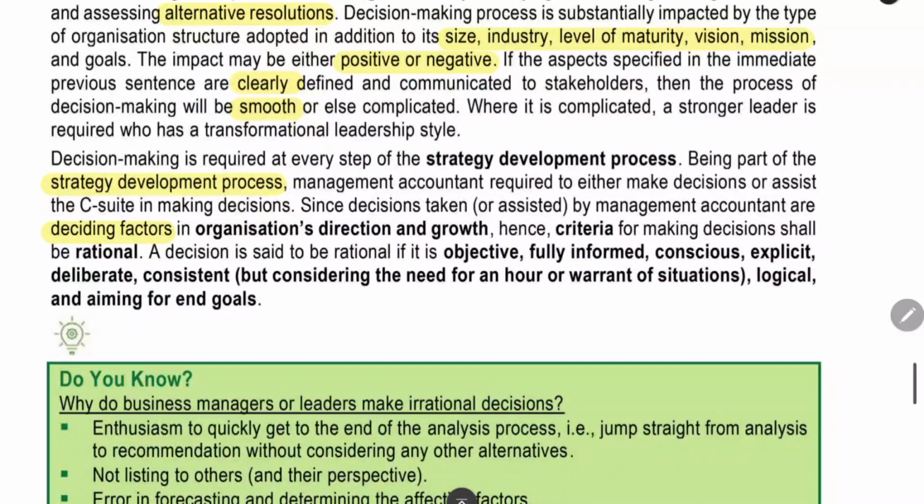Next thing is strategy development process. He will be the one creating the strategy. He will be working with the persons in the C-suite. He will be the deciding factor in an organization. A decision when he is taking should be objective. It should be for the growth of the company. It should not be for the personal gain of the management accountant.